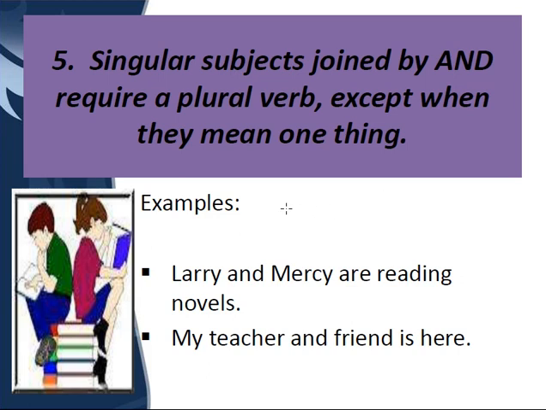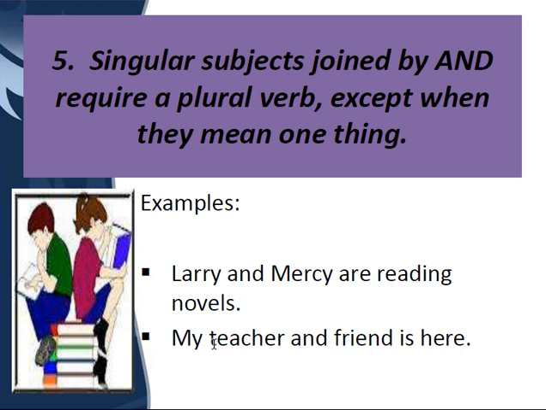Alright, now the next rule is singular subjects joined by "and" require a plural verb. Very, very easy. When I say my brother and I were playing in the park, my brother and I, we are two people, so for two we use a plural verb. Similarly, Larry and Mercy are reading. My teacher and friend is here.